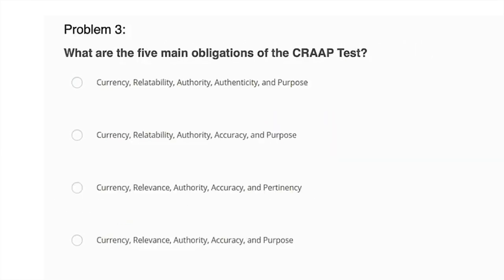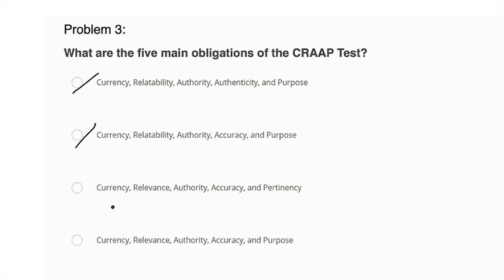All right, problem 3 asks us, what are the 5 main obligations of the CRAAP test? Well, CRAAP is used to authenticate the credibility of a source. And the words obviously begin with each of these letters. So let's see, currency, relatability, authority, authenticity, and purpose. No, some of those are off. Relatability is not part of authenticating the credibility of a source, so I'm just eliminating based on that.